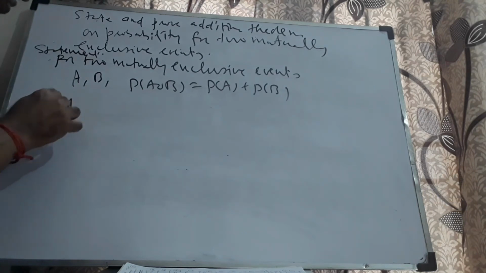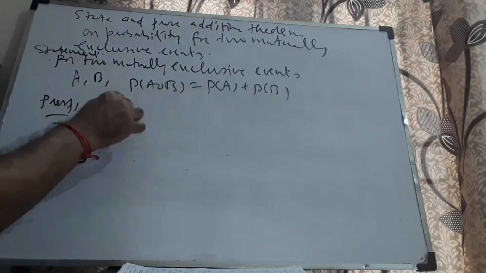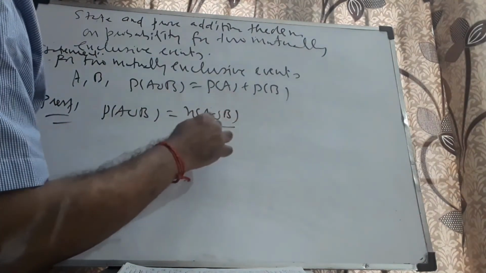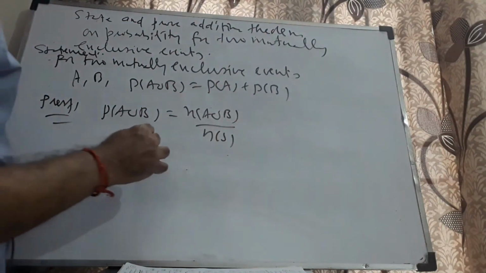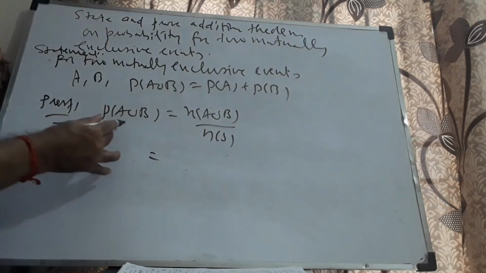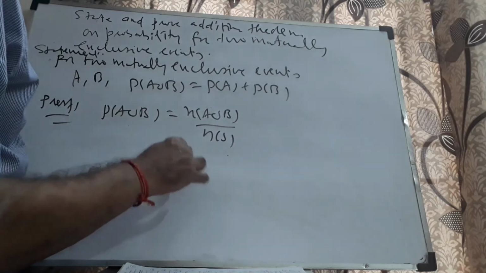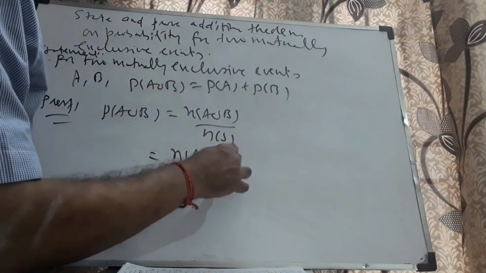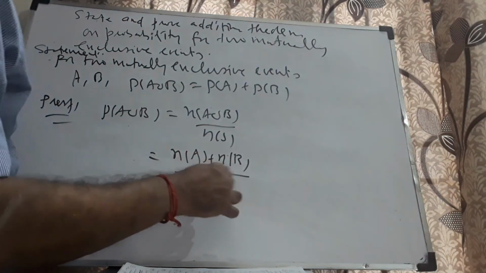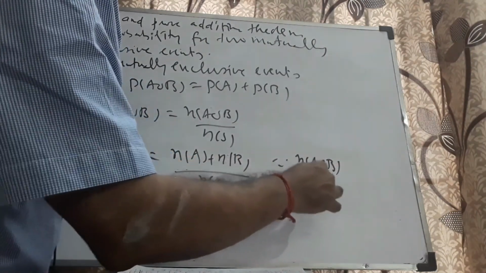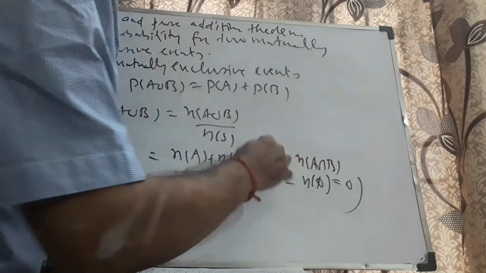Proof. P of A union B is equal to n of A union B by n of S. Okay, this is by definition, the number of cases favorable to this by the total number of exhaustive cases. This is nothing but n of A plus n of B by n of S, since here n of A intersection B is n of the empty set, which is 0.